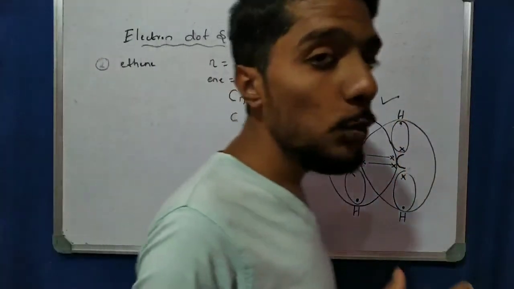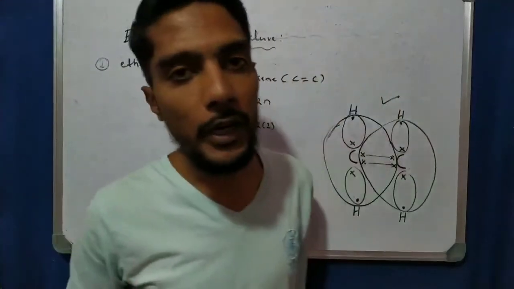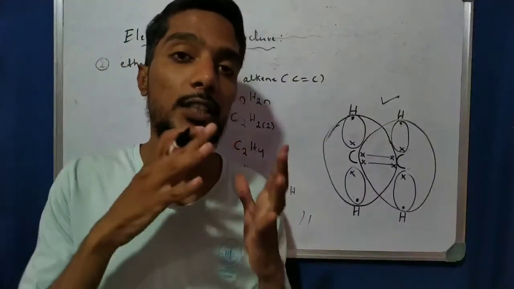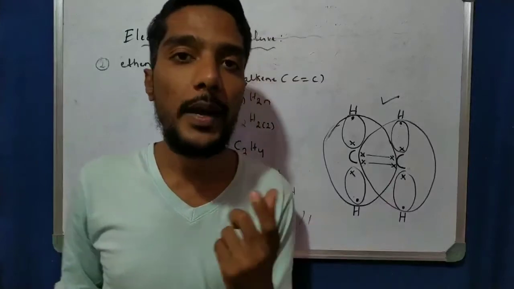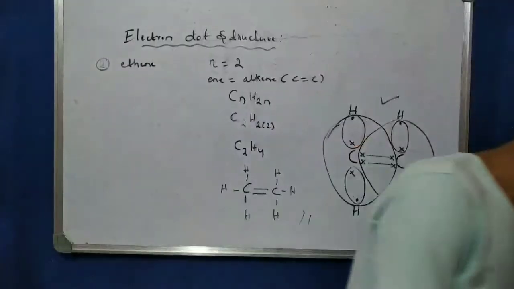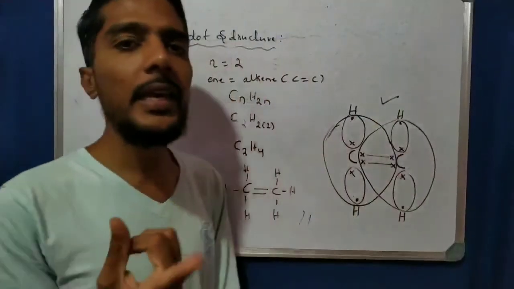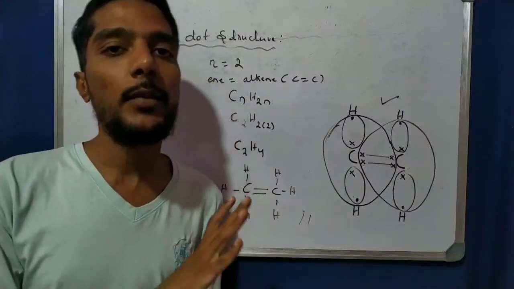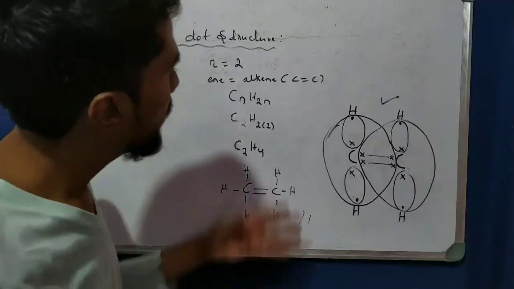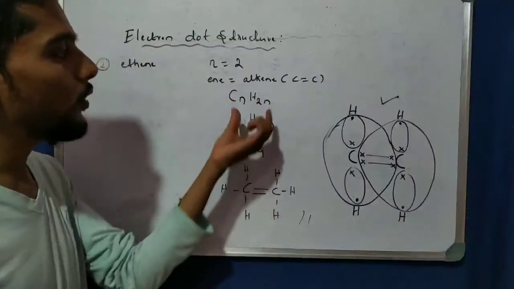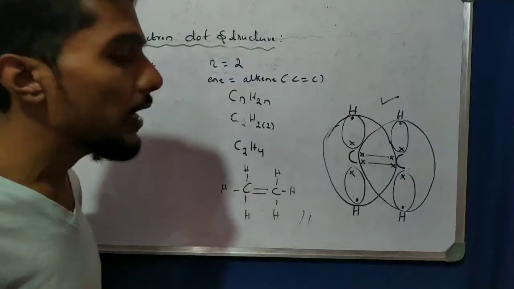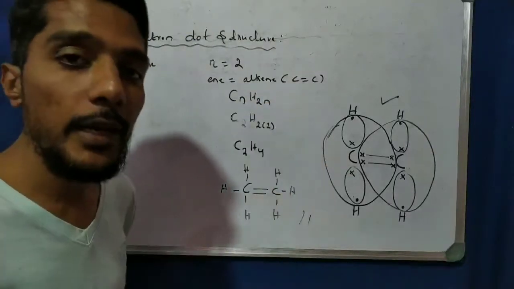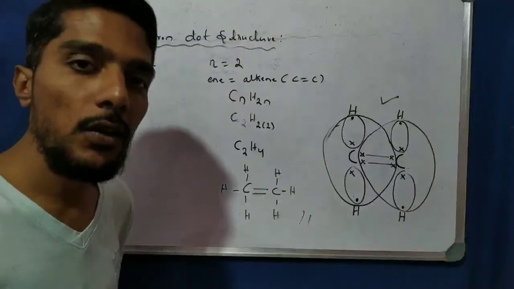So like that we have to solve, students. Okay. So it is very important to know what is eth, what is meth, what is prop, what is but, what is pent, and what is hex. Right. So that is very important. And the second one is very important. Ene is nothing but a double bond, yne is nothing but a triple bond, and only ane is nothing but a single bond. Okay. Depending on that we can easily write down the formula if you know the general formula, and then using the formula we can easily draw the electron dot structure.